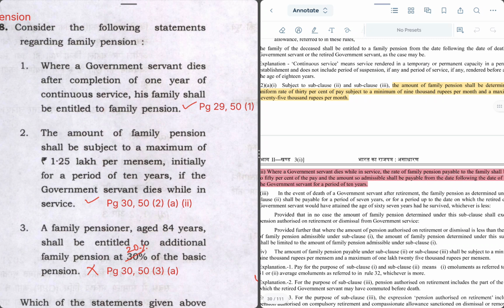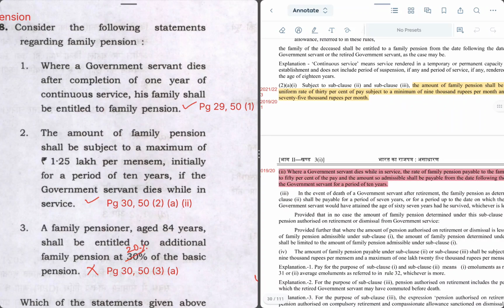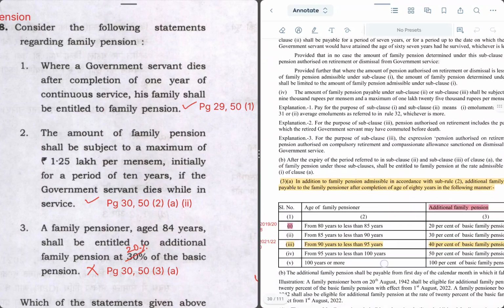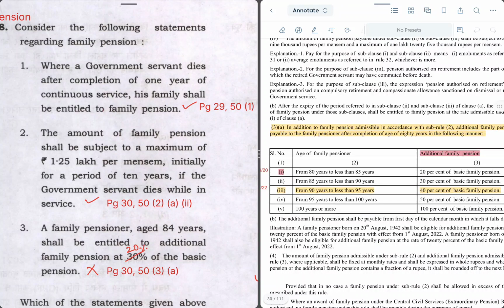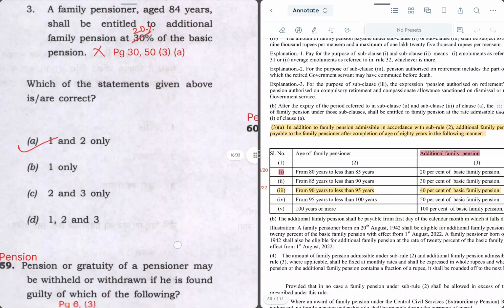Next statement says a family pensioner aged 84 years shall be entitled to additional family pension at 30% of the basic pension. For that we have to refer to page 30 para 53. In this a table has been given for additional family pension. So if the age of the family pensioner is 80 to 85 years, then 20% is given as additional pension. So 20% is the right answer. This statement is incorrect. So the answer is 1 and 2 only, which is A.